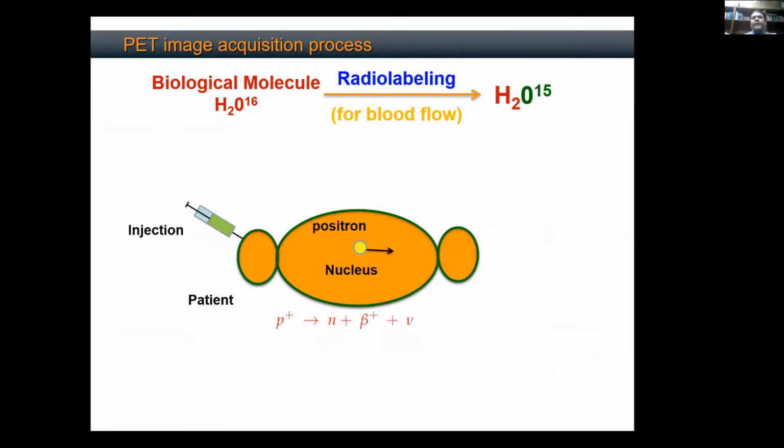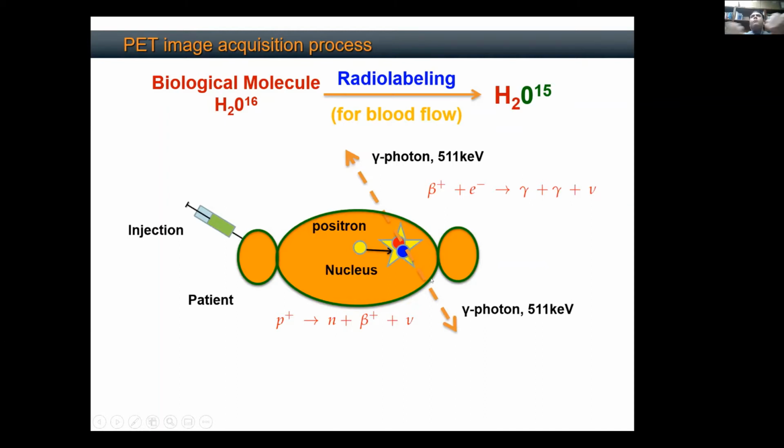So it undergoes positron emission. When it emits this positron, the positron has some kinetic energy. It travels a small distance, doing molecular interactions. Once it meets an electron, because electrons and positrons are oppositely charged, it annihilates and emits two gamma photons. These two gamma photons are of 511 kilo electron volt energy, and they are emitted almost anti-parallel, almost at 180 degrees to each other.